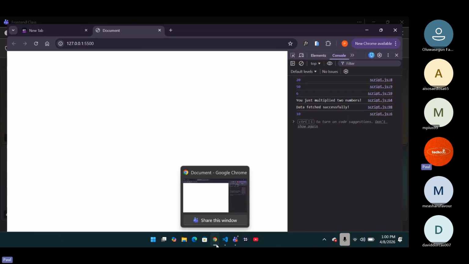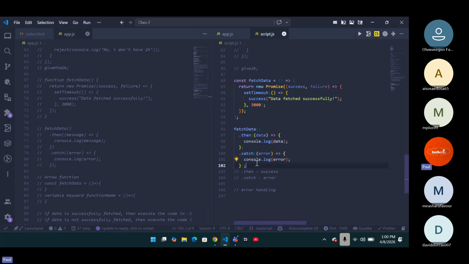So you can see that callbacks actually work everywhere. Now, your dot catch is saying, in case this success message does not work, then print out the responsible error. Now, the thing about your program is that you have a lot of errors. You have runtime errors, syntax errors, logical errors, and some others I'm trying to remember. Some particular errors, if you do not know the root cause, you won't be able to solve the bug. This dot catch will help you catch that error and make you know exactly the issue that you have, so you can easily solve it.